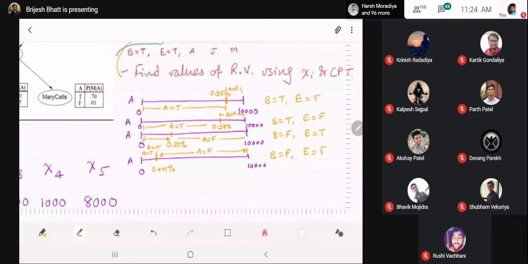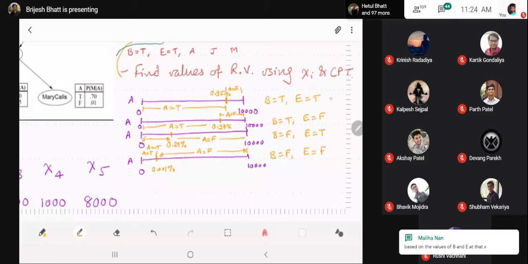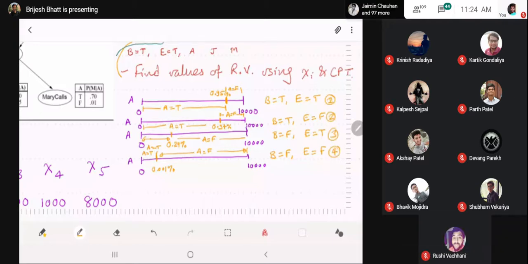Right. So now you would be able to answer which one we use out of this. Let us number them 1, 2, 3, and 4. So which option would we choose here out of these four possible? The choice is based on the value of B and E. Exactly. So for this example, we will look at the value of B and E, and in our case, the values of B and E are true.